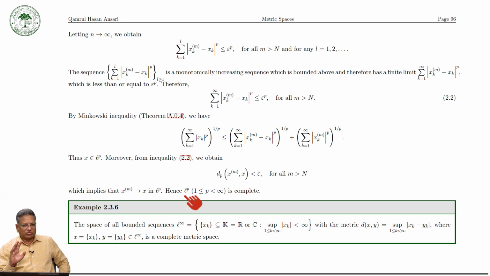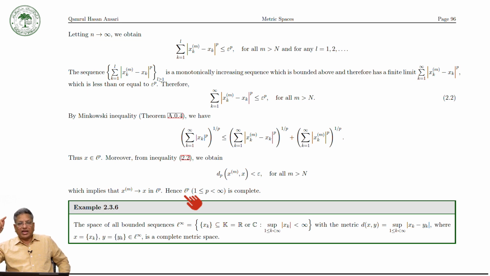Here, in this one or even in the next exercise or in the previous one, the important thing is that we are considering a sequence in lp space, or in the next example we will consider a sequence in l infinity, the space of bounded sequences. So it would be a sequence of sequences, and the terms of the sequences are real numbers.